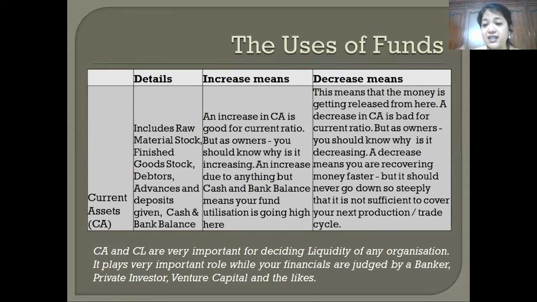However, with a very steep decrease in current assets, you should know why it is happening. Let's say, as I said, you keep 2 months of stock, but your current assets have really gone down. So you suddenly see, oh, we don't have stock for more than 15 days. And you know that you're going to fall into a problem.